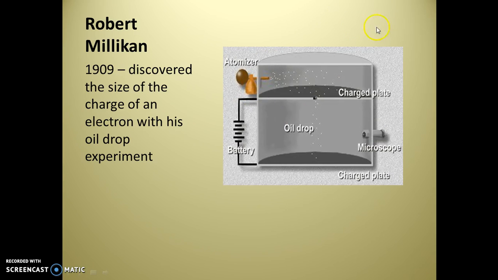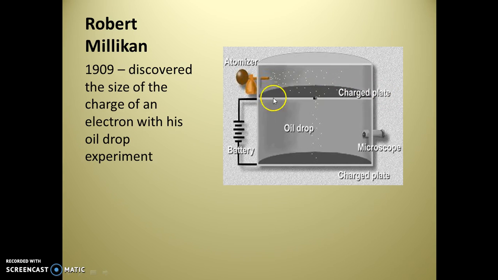Robert Millikan was the one who was able to determine how much of a charge was on an electron with his oil drop experiment. And so he has this setup. It's a chamber. Again, we have charged plates. We're using an electrical current to manipulate our particles. He has this atomizer, which turns this oil into a superfine particle. There's a slit in the top plate. And as these superfine particles of oil fall through the slit, he's able to watch them with his microscope.